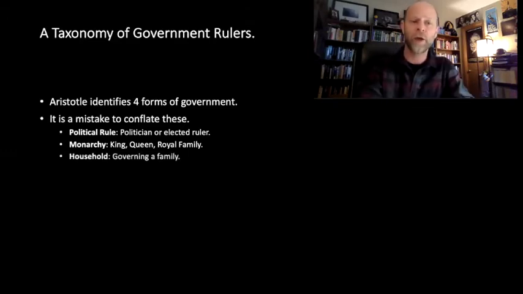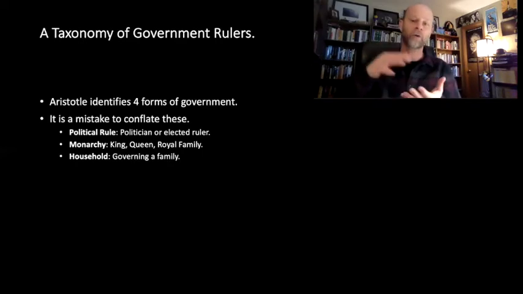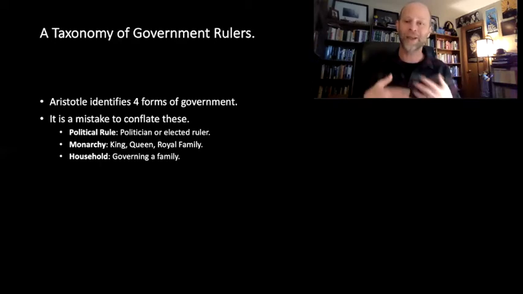Next, we have a household government. This is a little bit different from what we might normally think of as a government, but this would be the hierarchical relations that exist between, say, a father and a child, a husband and a wife, maybe the head of the household and the servants, and so forth.